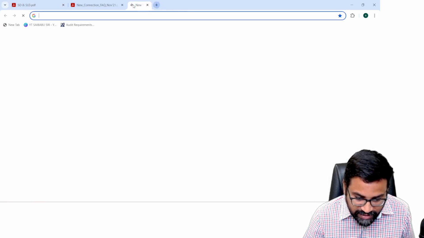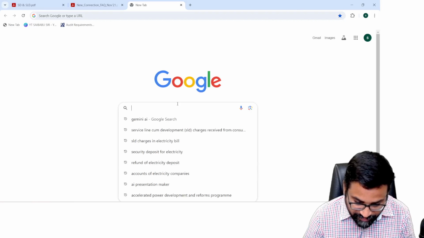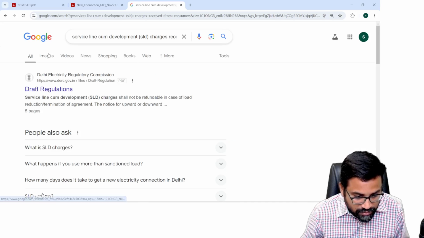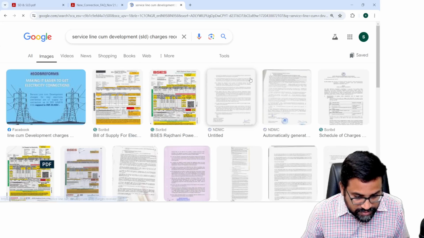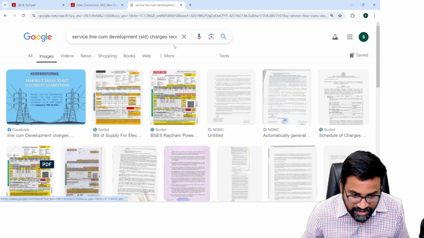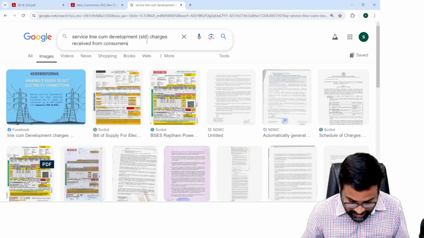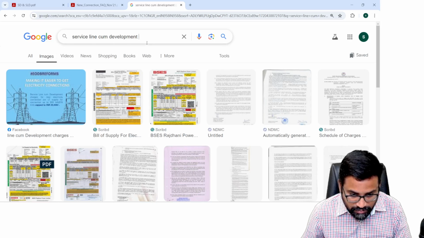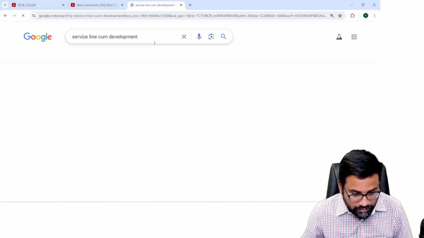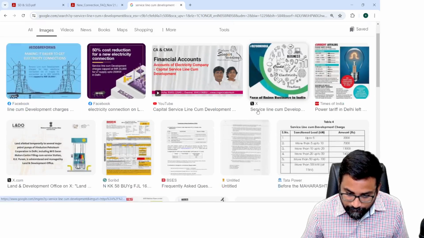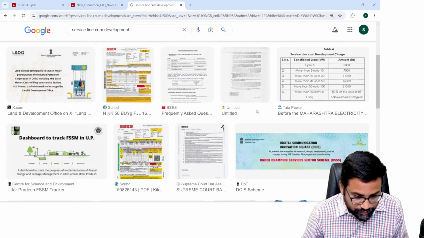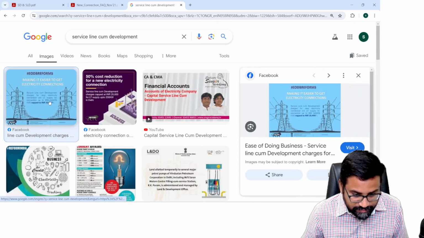See, actually see here, service line cum development charges. To give you an idea, it is like this.